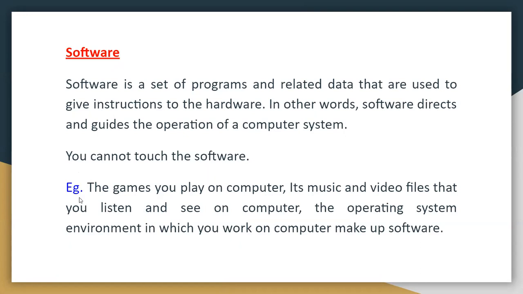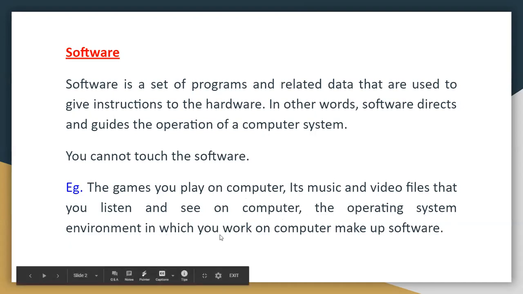The examples of software are the games you play on the computer, and the music and video files that you listen to and see on the computer. So video, music, and video games are software. The operating system environment in which you work on the computer also makes up software.